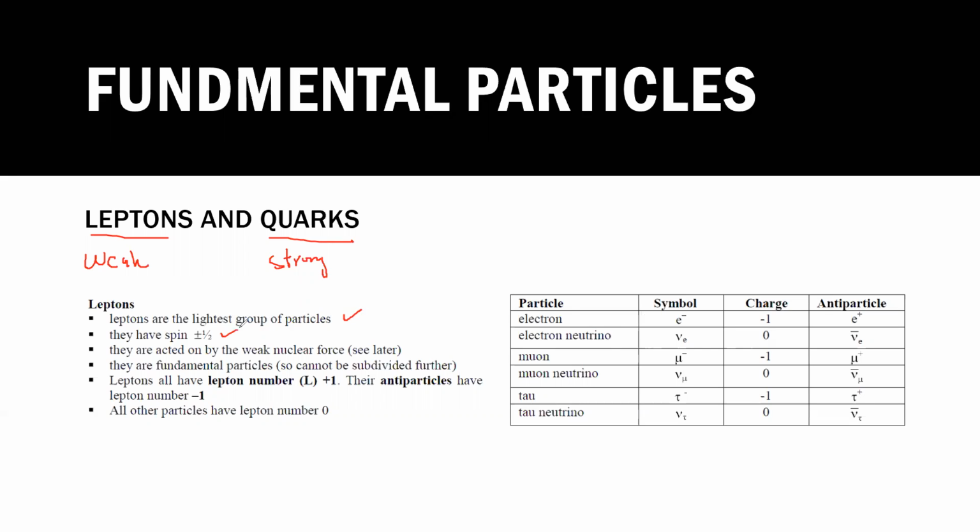They have spin half. What is the meaning of spin half? For example, if a particle rotates half, you will see the same face again. That's called spin half.